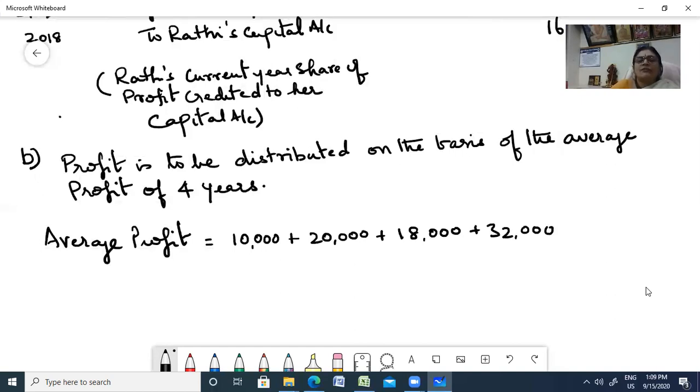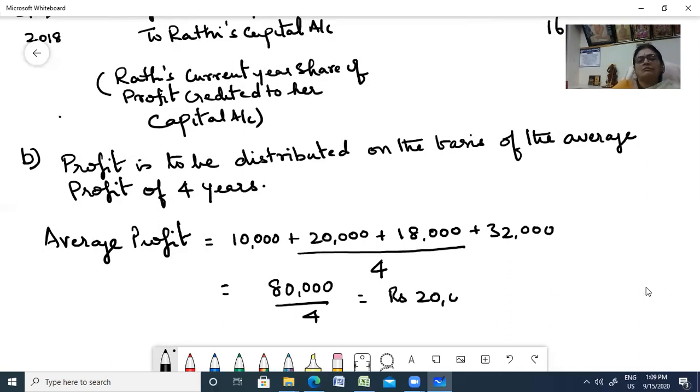So let us find the average, divided by 4. So that is how much? 80,000. Right? 80,000 divided by 4, so that will be rupees 20,000. Right. So this is the average profit.